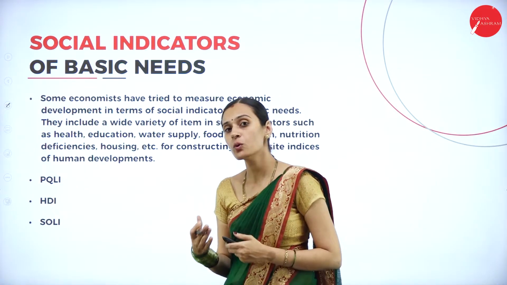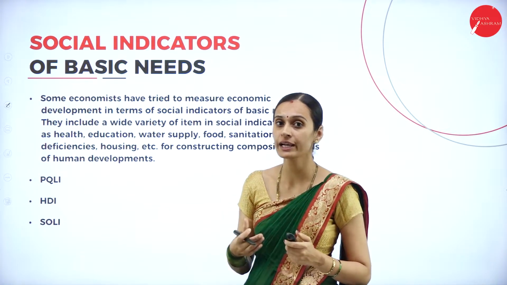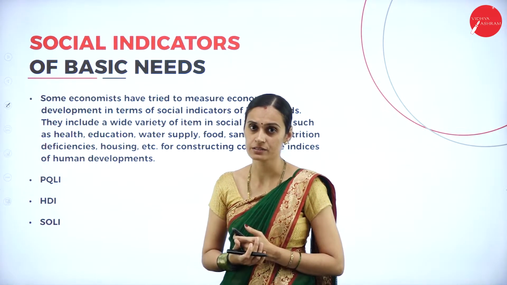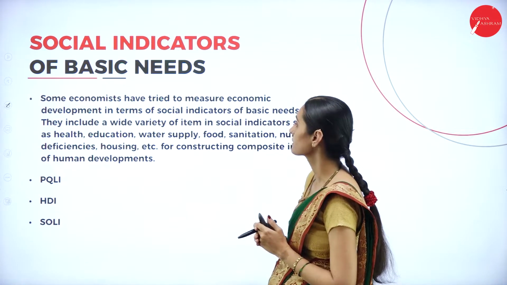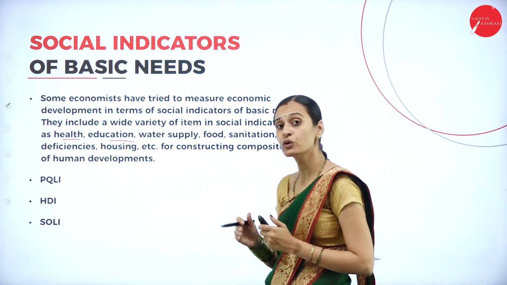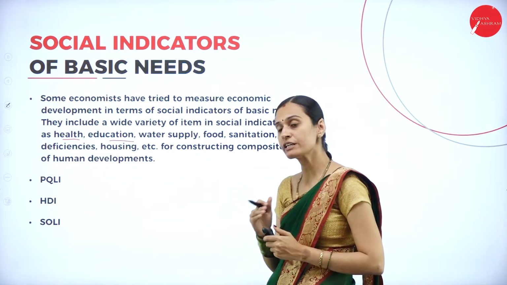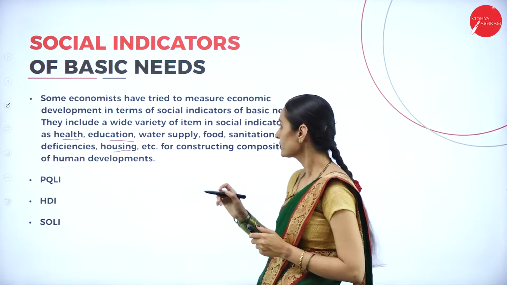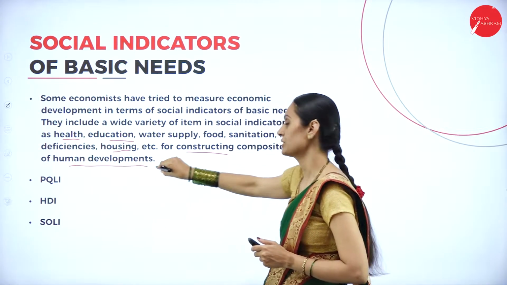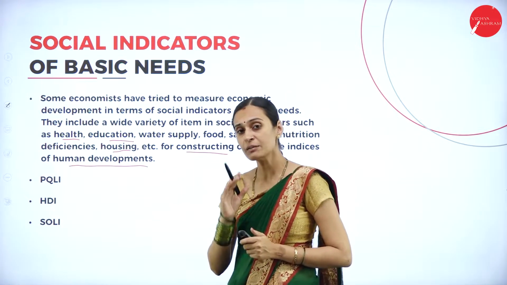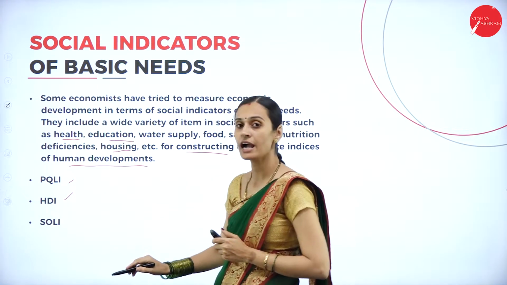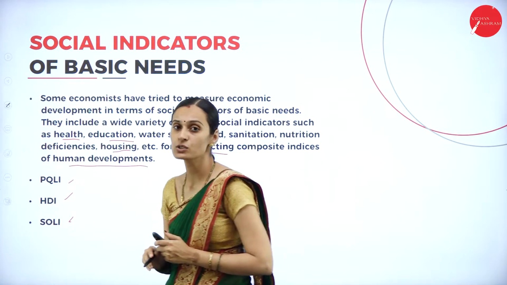Yes, there are so many indicators which measure the economic development of a country. These indicators are considered social indicators, which include health, education, water supply, food, nutritional level, nutritional deficiency, and housing. These are all for constructing composite indices of human development. Regarding this, there are 3 major indicators. One is PQLI, the second is HDI, and the next is SOLI.